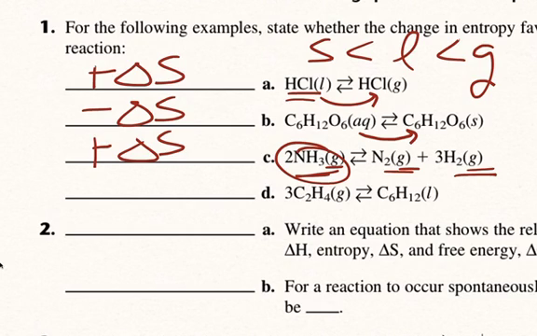It's favored as far as having more randomness, more disorder, because notice we have two gas molecules over here, we have one, and then three here. That's a total of four gas molecules. So the more stuff we have, the higher the entropy. The last one, if you're playing along at home, would be a decreased entropy, because we're taking a gas and then we're putting it into a liquid.